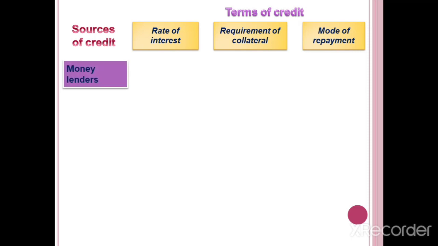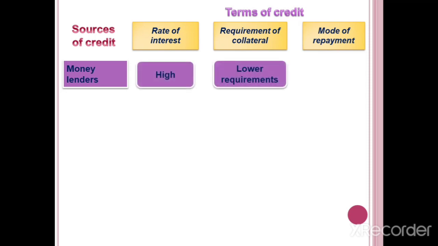In money lenders, which type of interest rate will they charge? They will charge a high interest rate. Requirements of collateral, lower requirements. Lower requirements means most of the time they will not collect any big collateral or high demand. Without any securities, they are ready to give the loans. That is why it is called lower requirements.